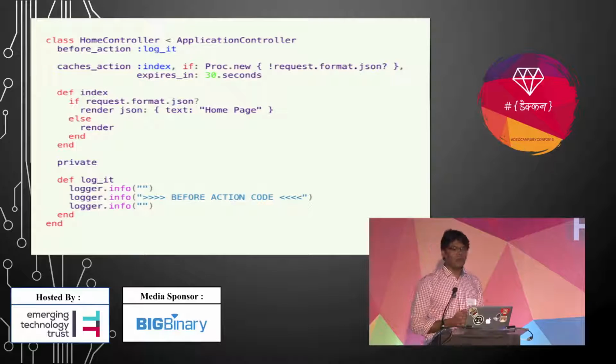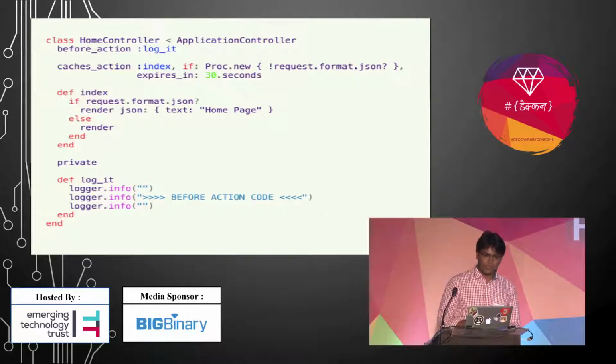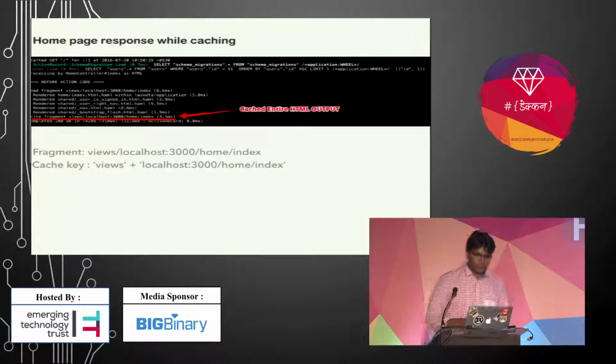Here I also pass some options, meaning I don't want to cache my action for JSON requests, and I also want to expire it after 30 seconds. So this kind of option we can pass to this helper. There are lots of options, but I just mentioned some of them here. Okay, so after adding the action caching, the first request will be like this.